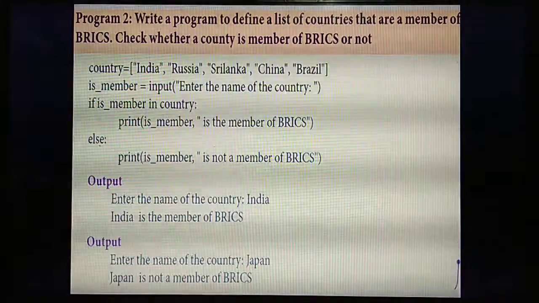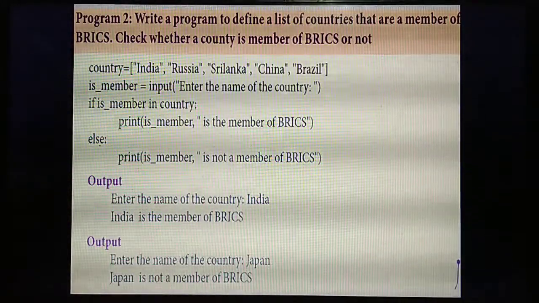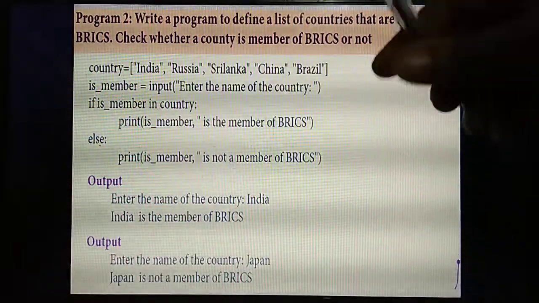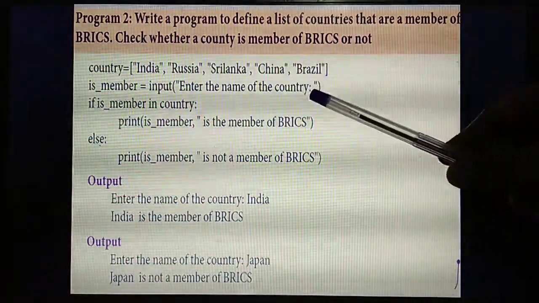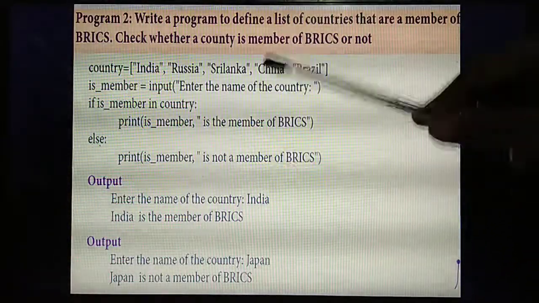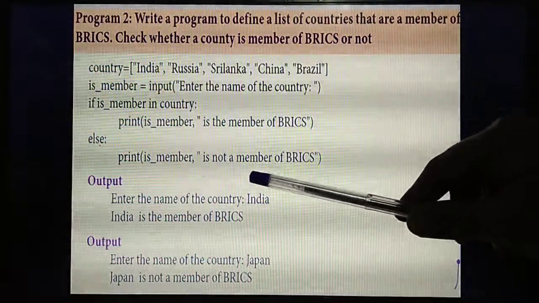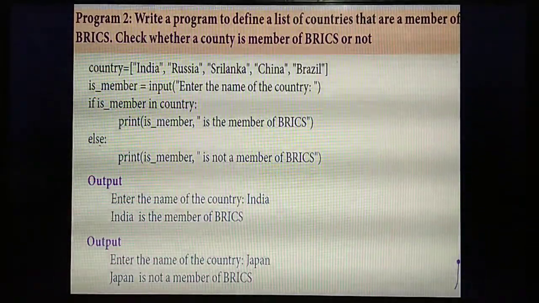Already, in the question they are giving whether this country belongs to BRICS or not. So you have to display the message: the entered country is a member of BRICS. Else, if your entered country is not available in the list country, you need to display the message: is not a member of BRICS.